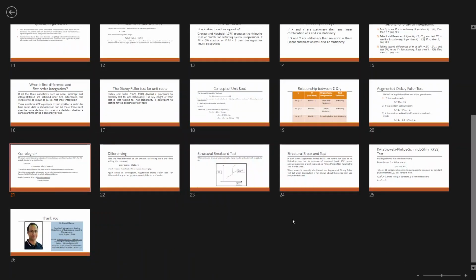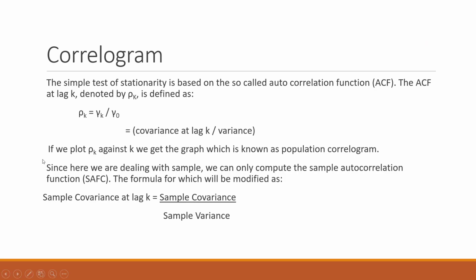Now there is a graphical method to test the stationarity, and the method uses a correlogram. It's the simplest test of stationarity based on the autocorrelation function. Basically, the autocorrelation function is the covariance at lag k divided by the variance. So if we plot rho k against k, we get the graph which is known as the population correlogram. Since here we are dealing with the sample only, it is known as the sample autocorrelation function. The formula is sample covariance divided by sample variance.